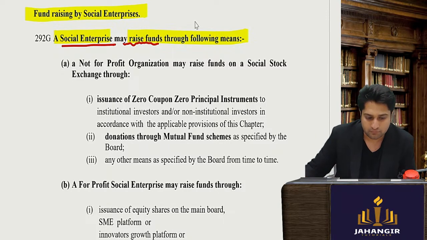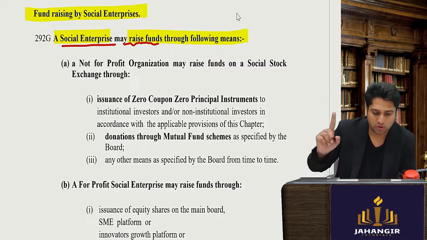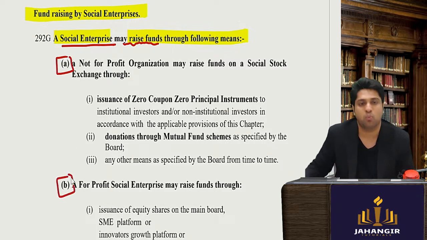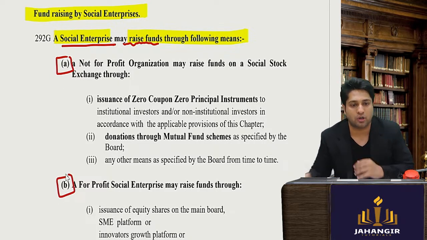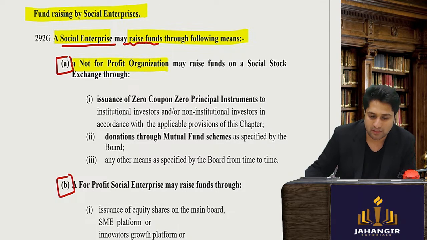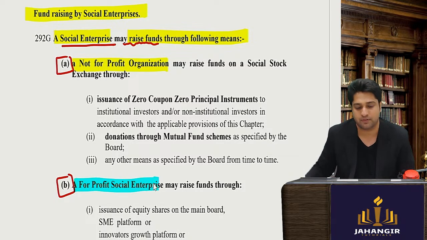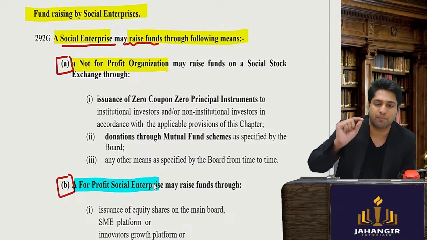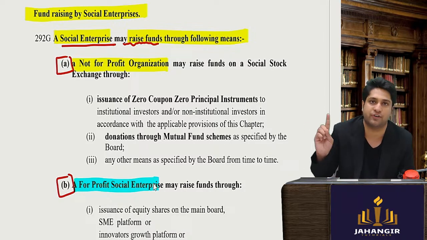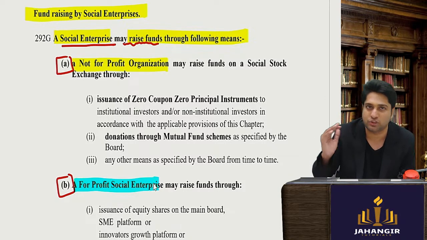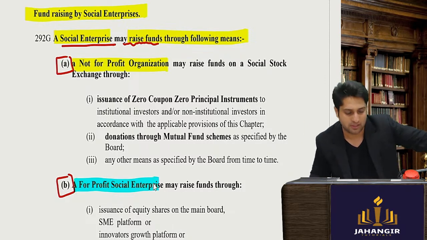Now remember, a social enterprise can raise funds through two means, point A and point B. What does point A say? Point A talks about not-for-profit companies and how they can raise funds. And point B talks about profit-making enterprises and how they can raise funds. I told you very clearly that a profit social enterprise cannot raise funds through the social stock exchange. How they will raise funds, I will tell you shortly. But the social stock exchange is mainly for NGOs. So that is very simple.